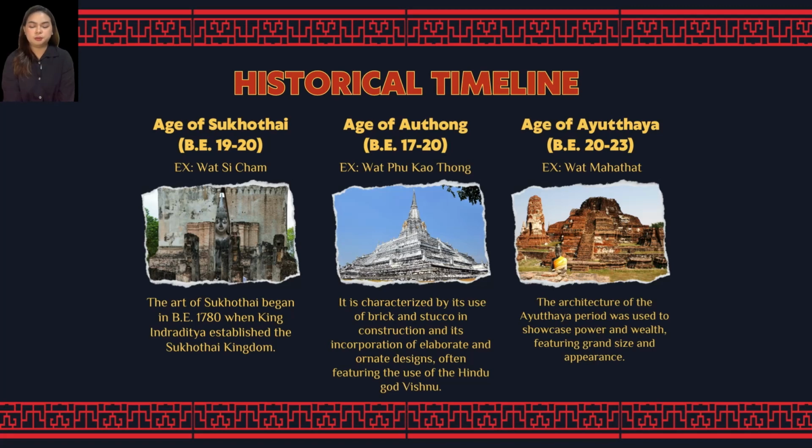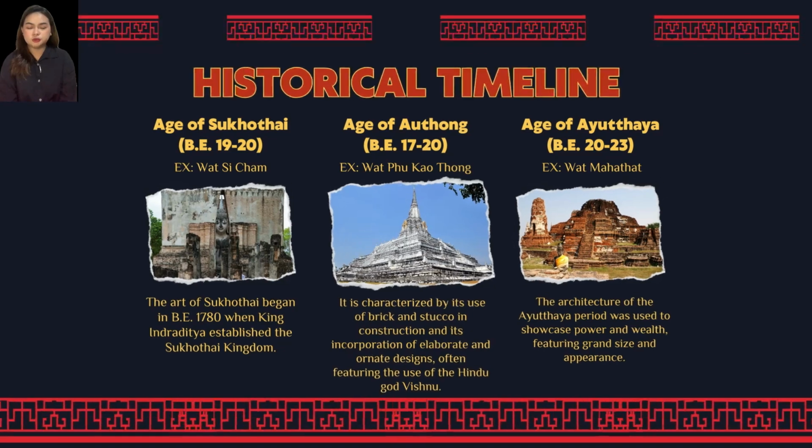This style was prevalent in central Thailand and can be seen in construction of both Hindu and Buddhist temples. The architecture of this period integrates the art of Tawarabadi and Khmer civilization. Age of Ayutthaya. The architecture of the Ayutthaya period was used to showcase the power, wealth, and features, grand size, and appearance. Towards the end of the Ayutthaya era, architecture was seen as a pinnacle of achievement, fulfilling the needs of the people and showcasing the beauty of Thailand.